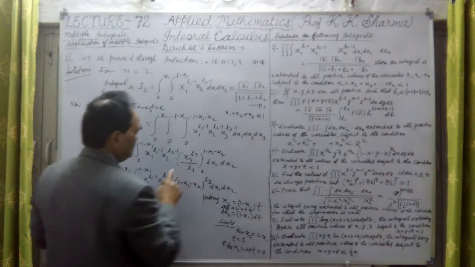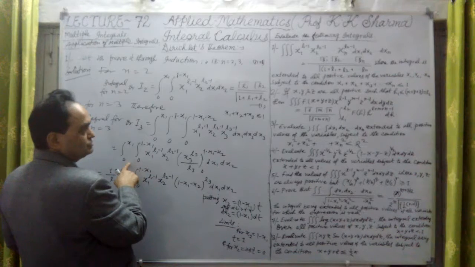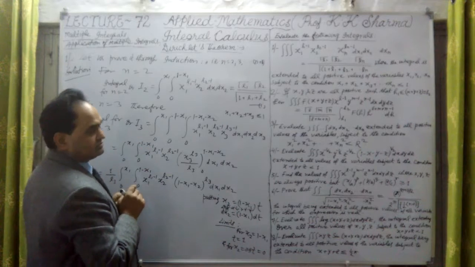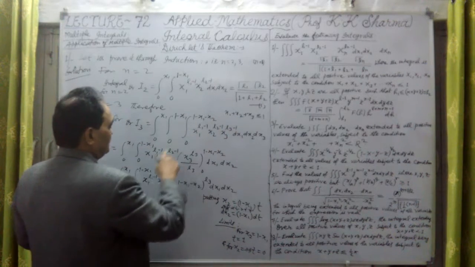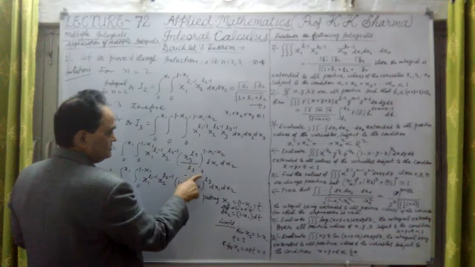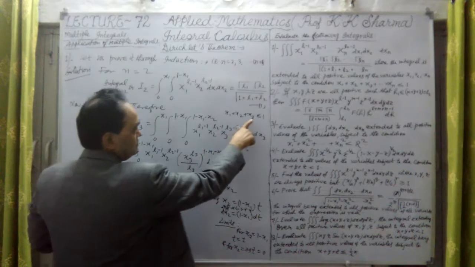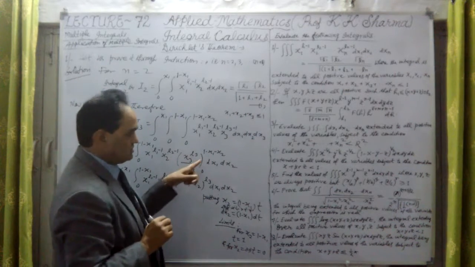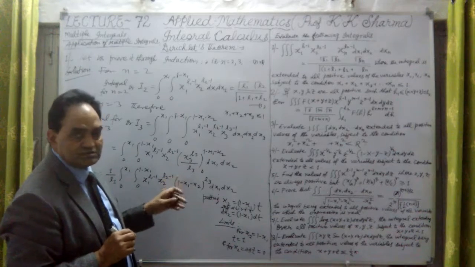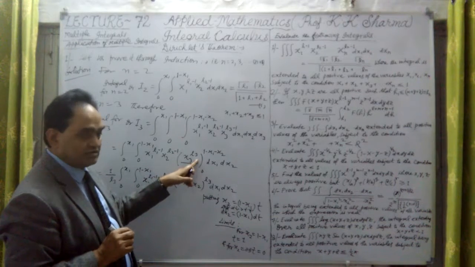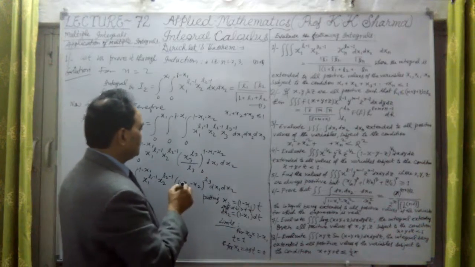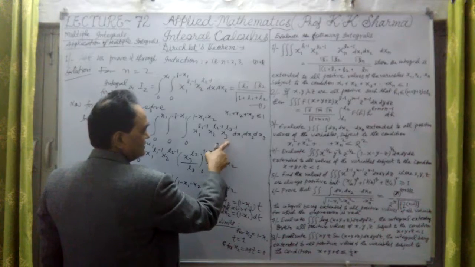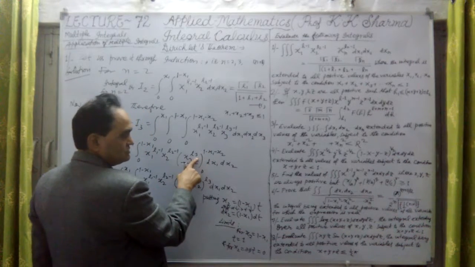Here the first limit is 0 to x1. Then 0 to 1 minus x1 for x2. x3 we have taken here, so for x3 it is 0 to 1 minus x1 minus x2. If x3 is to be calculated, then 1 minus x1 minus x2 is the upper limit for x3. Then we integrated with respect to x3, x3 raised to the power L3 minus 1, which is this much.